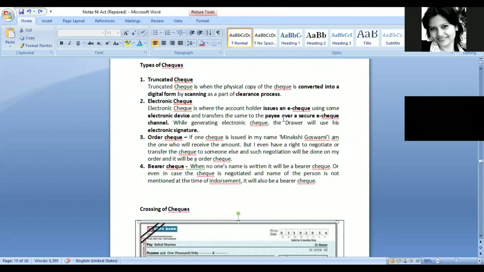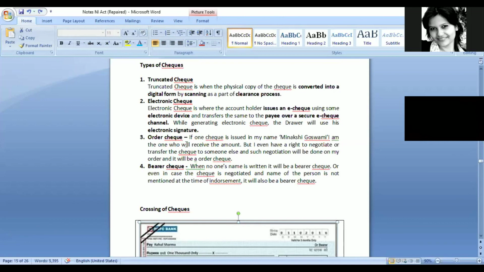Truncated check, that means a physical copy is converted into a digital form during the clearance process. Electronic check, it is completely electronic with digital signature and use of some secure e-check channels also. So these 2 types are even mentioned under section 6 of the Act while providing the definition of check. And these are the other 2 types that are used here and there in the Act, that this would be an order check, this would be a bearer check. They have not properly defined what a bearer check is in the definition itself.